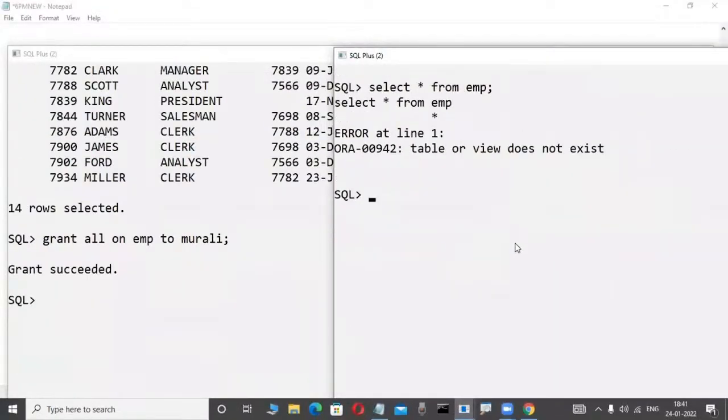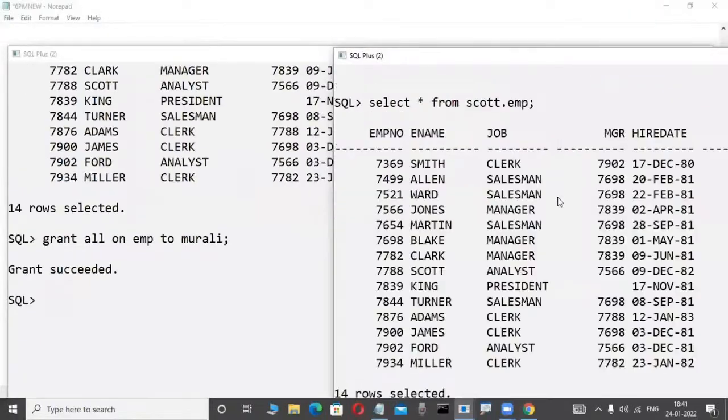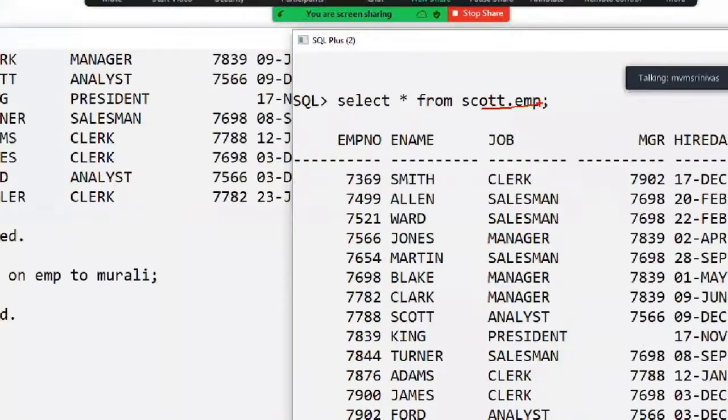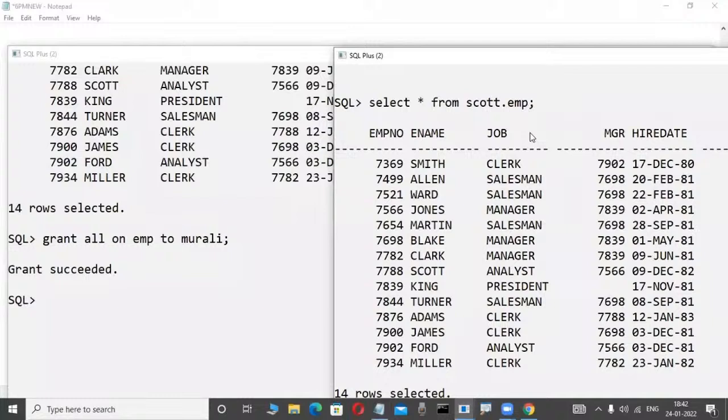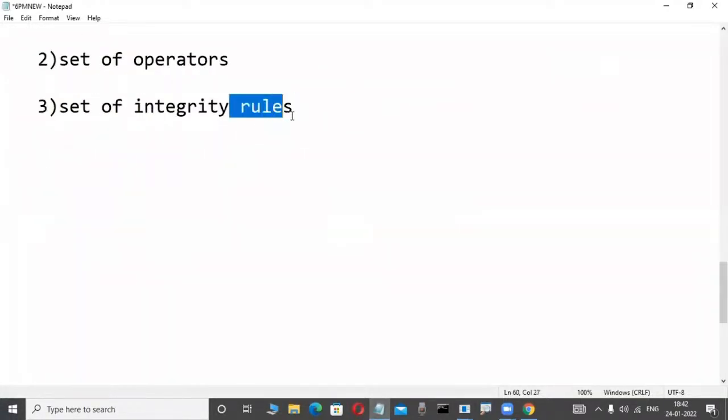Now, if you are good at that rule, then you are successful. Check it out, observe here: select * from Scott.emp. Scott is an employee, meaning a user. Don't worry, you will become familiar with users and all these things later. Now it is working. Observe here: in place of the username dot object name, in a real-time project a synonym is used. There are also big concepts like database link and create synonym. Understood or not? Relational data model products always work based on a set of rules.